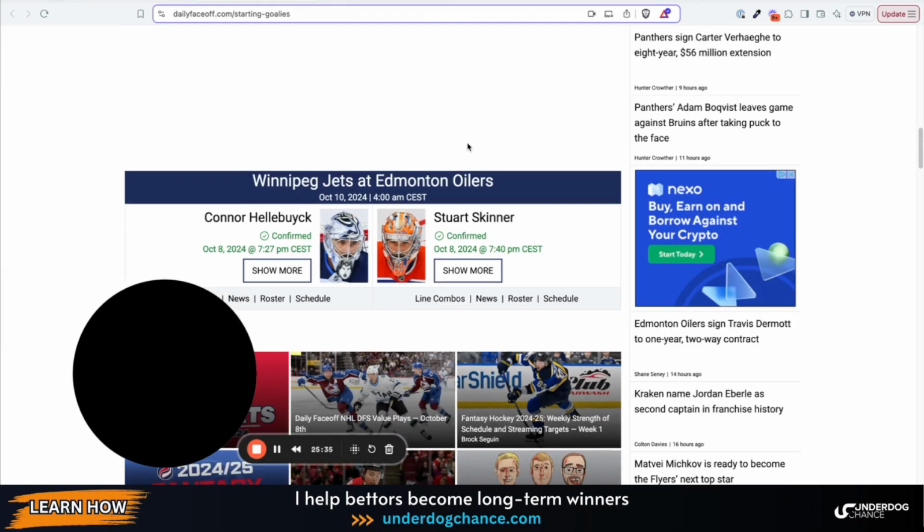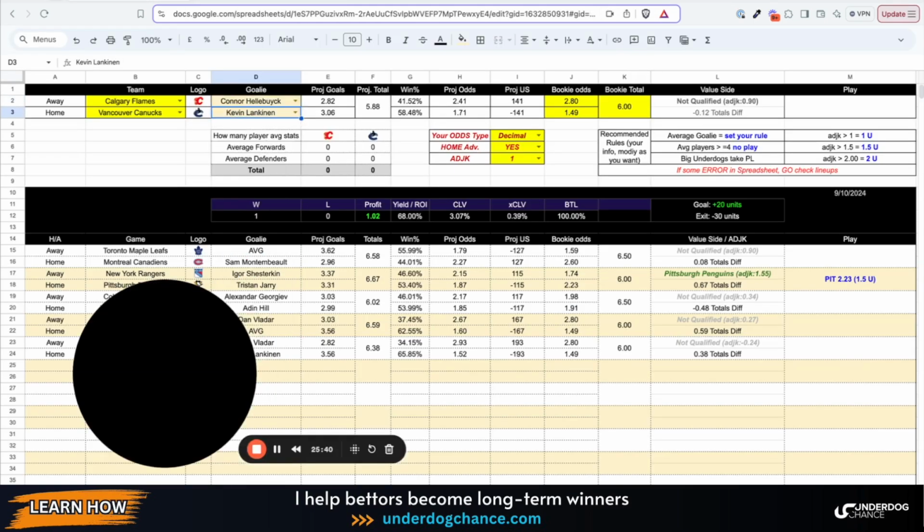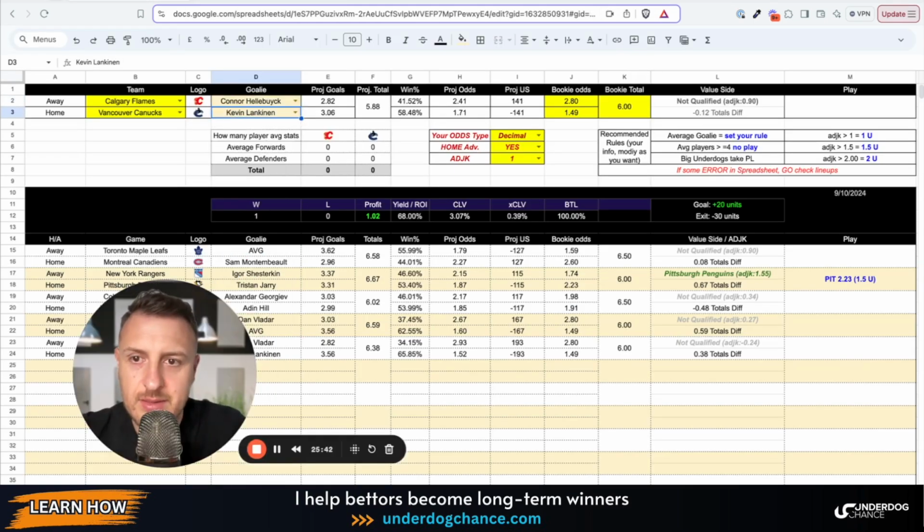Okay, the next game, Winnipeg against Edmonton. This is probably one of the best games tonight. Winnipeg, Edmonton. Let's check the odds. 2.45, 1.61, and 6.